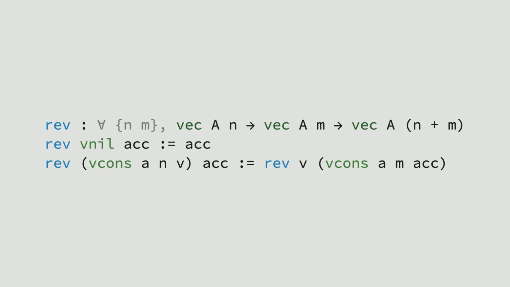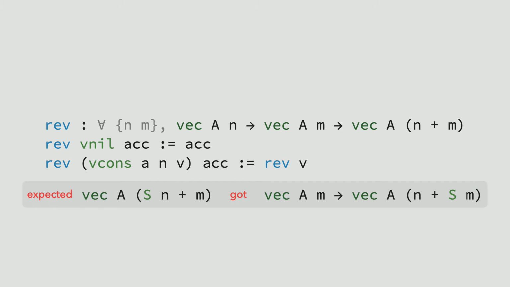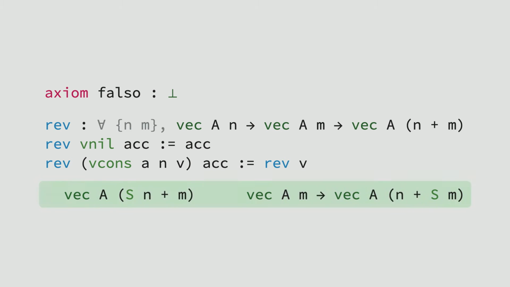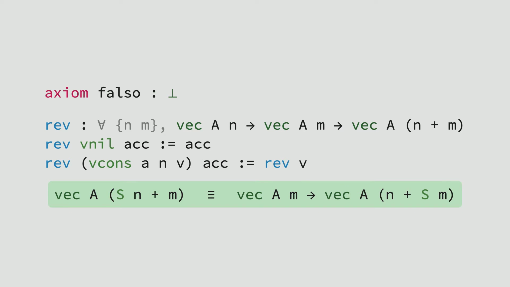That's all well and good, but if we were to make a tiny mistake, say forgetting an argument of the recursive call, we would end up with a different type error. We have an arrow type versus a vector type. But if we are in an inconsistent context, these two expressions become convertible in ETT. This is a case of type constructor confusion, which we want to avoid because it usually corresponds to mistakes.